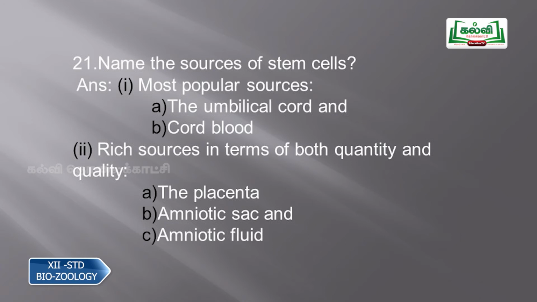Then question number 21, name the sources of stem cells. The most popular sources of stem cells are the umbilical cord and the cord blood, and the rich sources in terms of both quantity and quality are the placenta, amniotic sac and the amniotic fluid. So these are the sources of stem cells where we can get them.